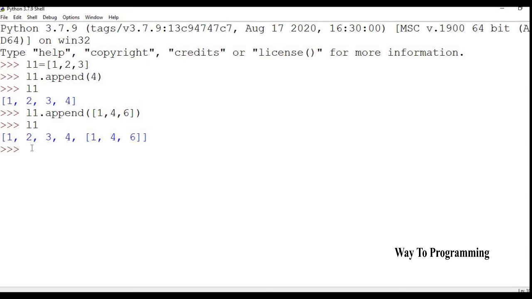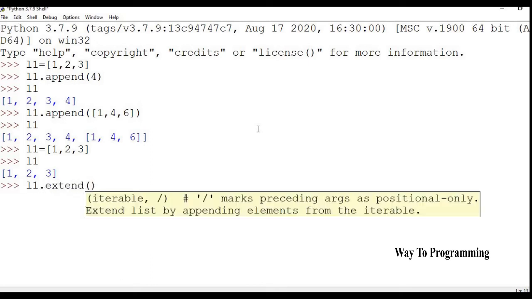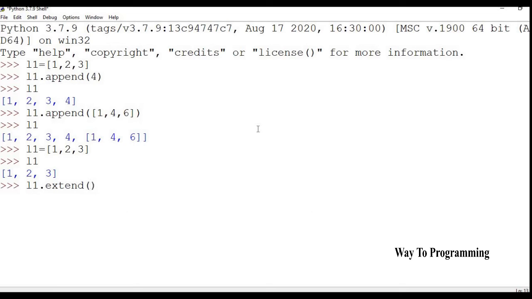When you're using extend, let me change this list again. 1, 2, 3 again, okay? So we have L1, 1, 2, 3. Now we are going to use extend. So when you are using extend, first of all, meaning instead of having one element, you can have many elements, okay?